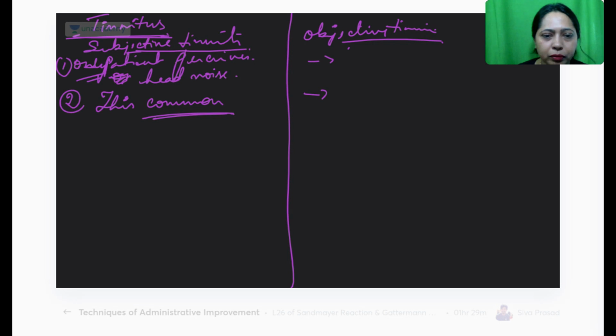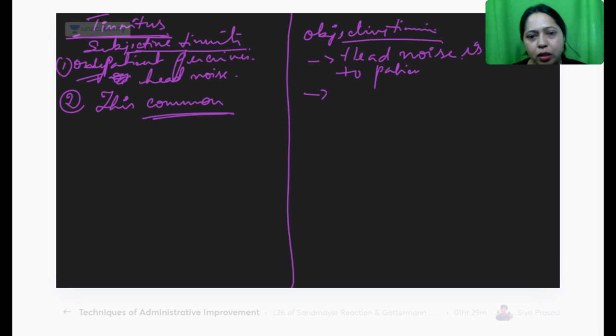Here, the head noise: is it only the patient who can hear? Head noise is audible to the patient plus the doctor, both of them. That's why it is objective. Next, what points can we add?